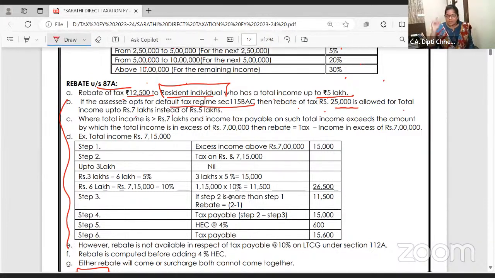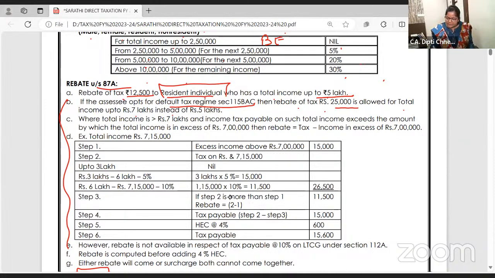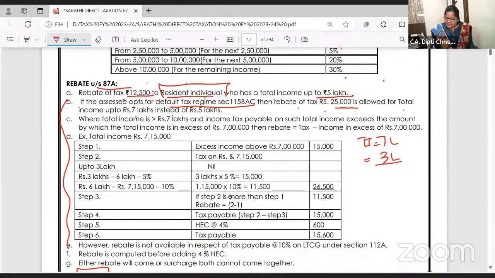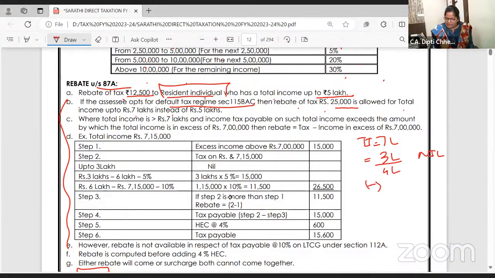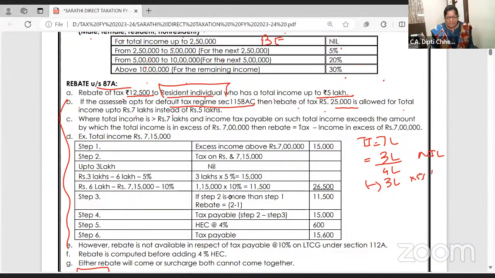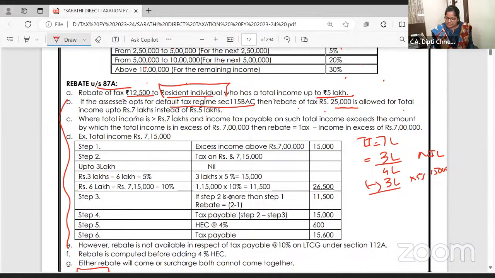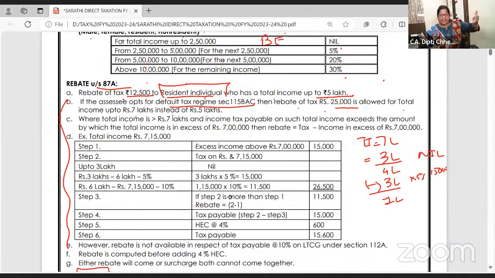Take a pause, pick up your calculator, say your income TI is 7 lakh. On the first 3 lakhs, what is the tax? Nil. Now how much is left? 4 lakh. On the next 3 lakh, how much tax is there? 5%. How much will it come? 15,000. I hope you are getting every 3 lakh. Ma'am, till last year it was different. Yes, it was different. I am going to cover all the amendments also in the revision video.